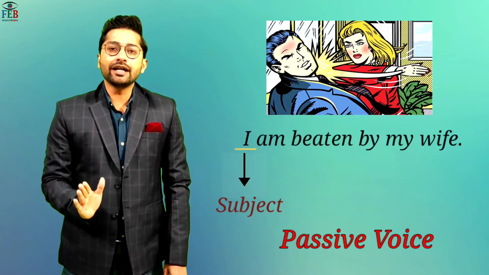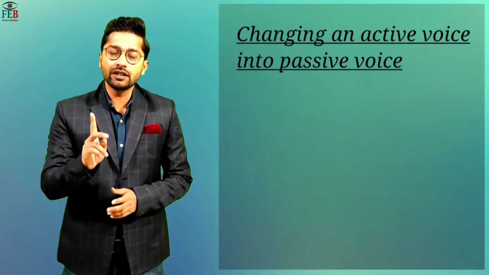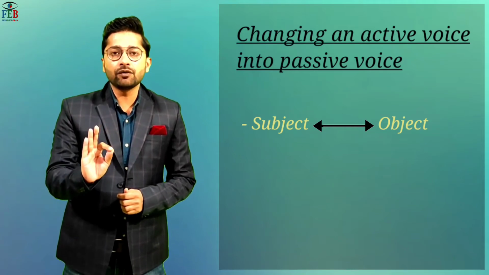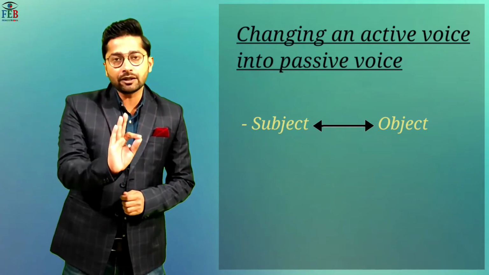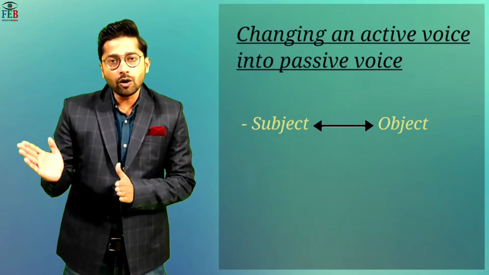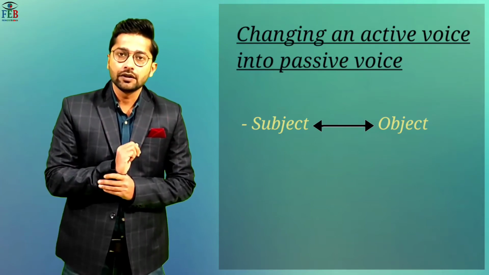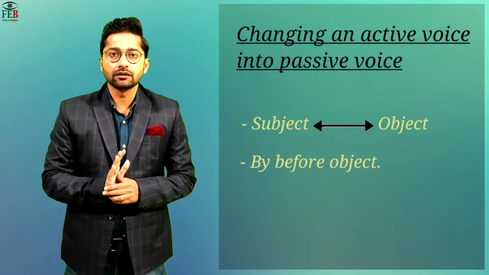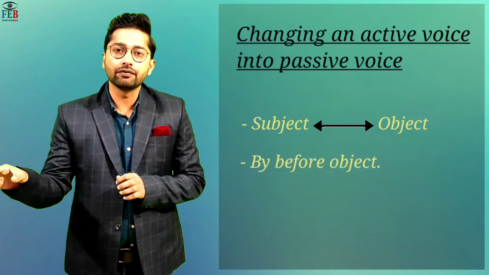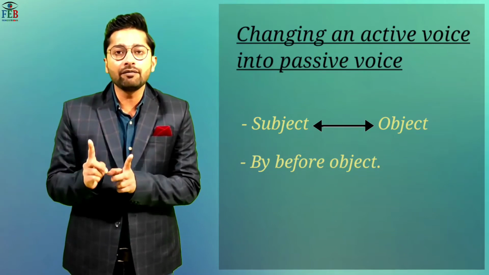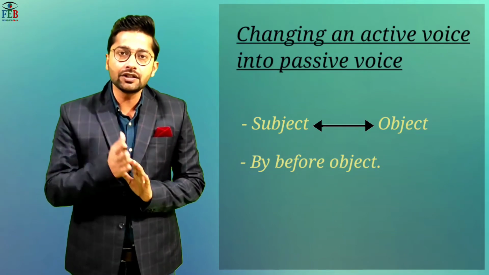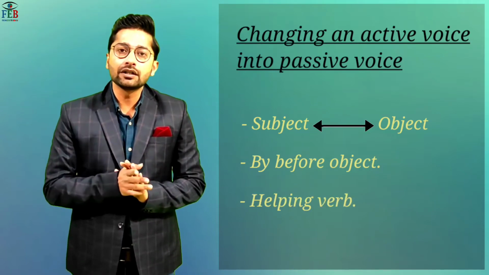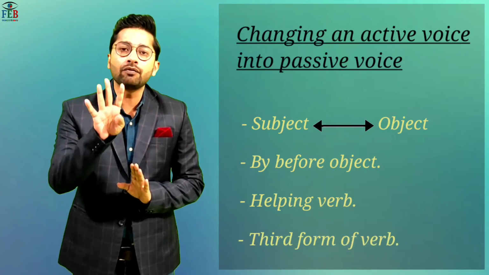So, what are the changes that took place in the second sentence? First one is the subject became the object. So, in a passive voice, what happens? The subject becomes the object and the object becomes the subject. And we place a word by before the object. I am beaten by my wife. So here we have placed by before my wife. The third change is we have placed a helping verb. And the fourth one is we have used the third form of verb.